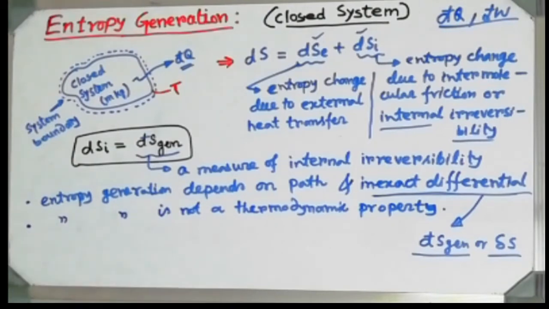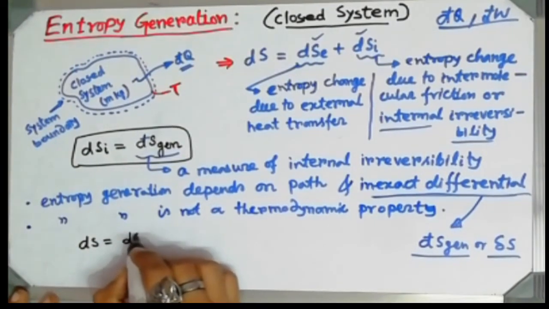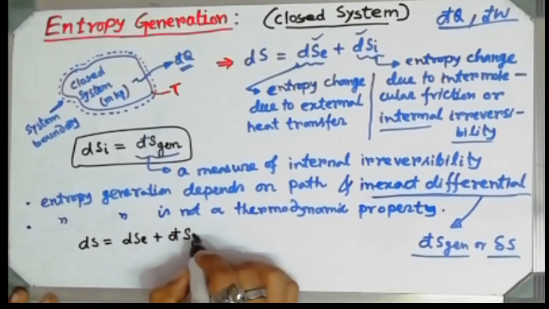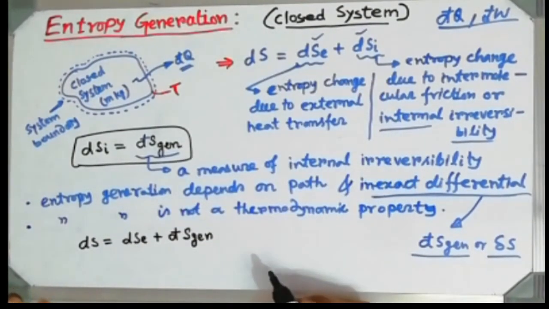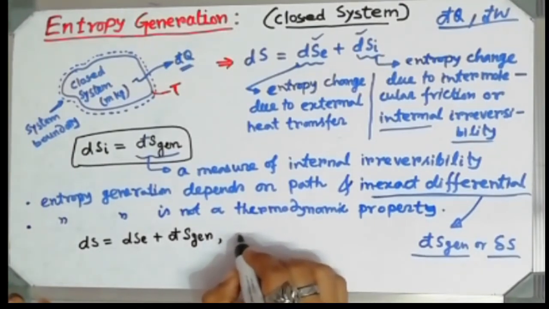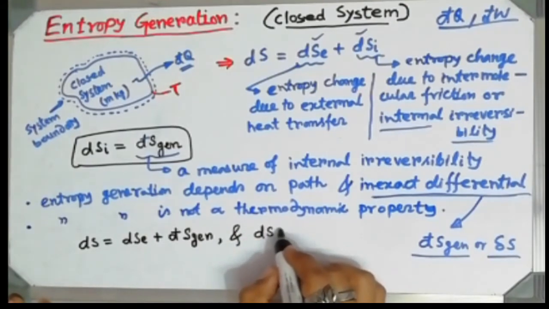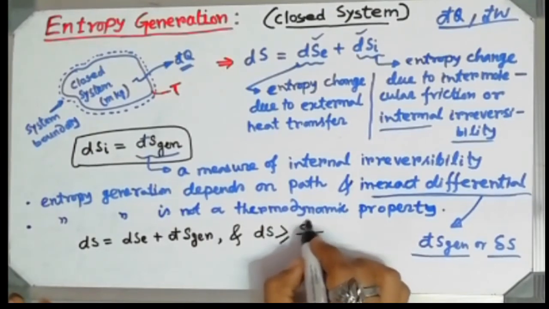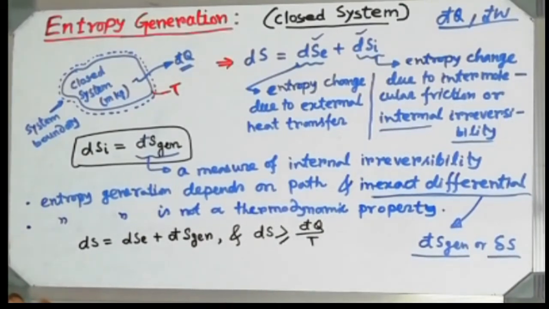Okay, now some information is already revealed for us. If I write that ds is equal to dse plus d cut s gen, that is the expression coming from here. And from the entropy principle, or from the Clausius inequality, we already know that ds is greater than or equal to d cut q by t. That relation also we know, isn't it?